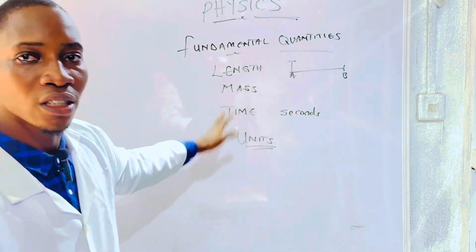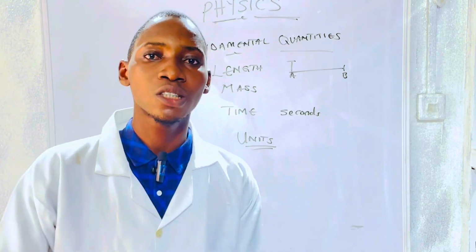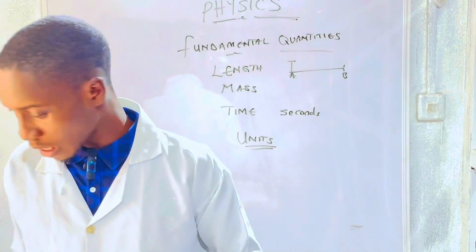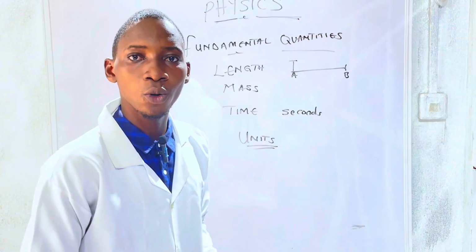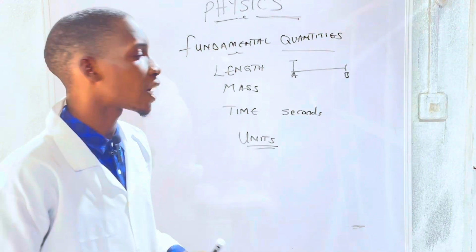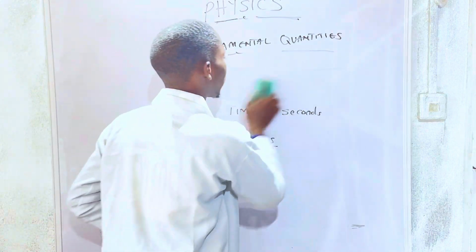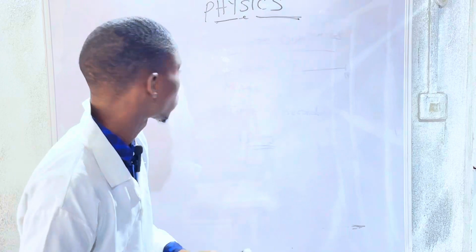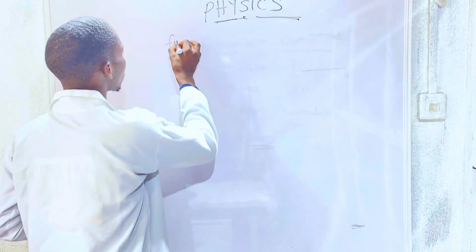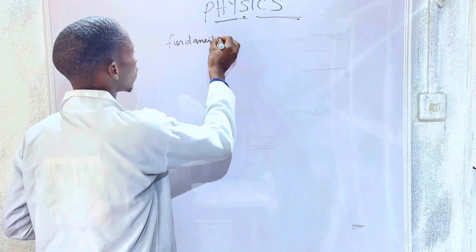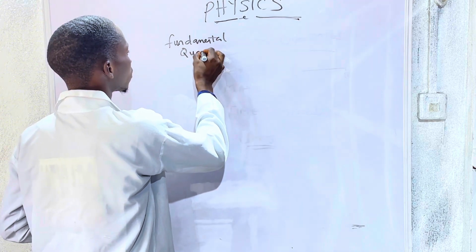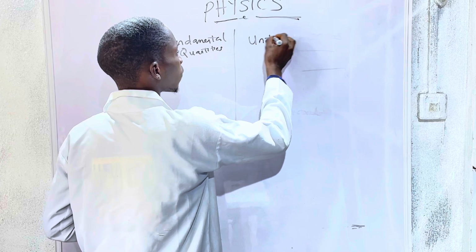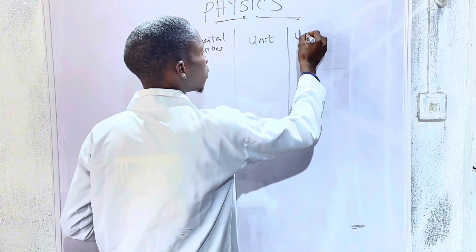Fundamental quantities are basic quantities on which other quantities depend, and from which other quantities are derived. So let's look at our fundamental quantities, the fundamental units, and the unit abbreviations.